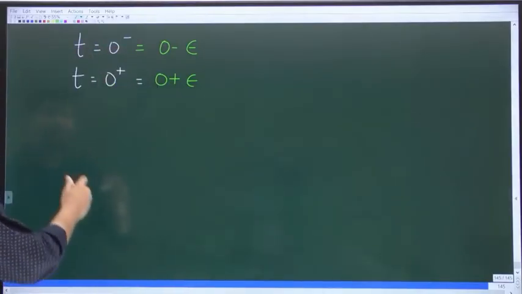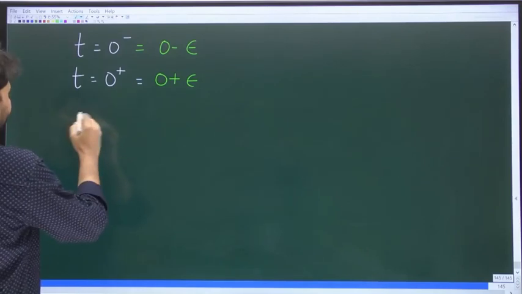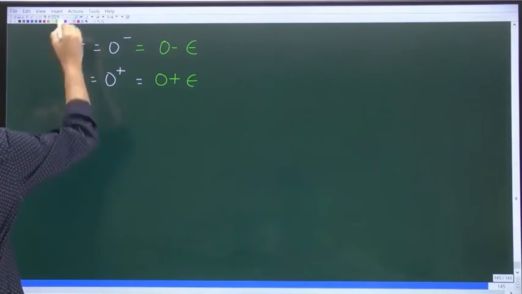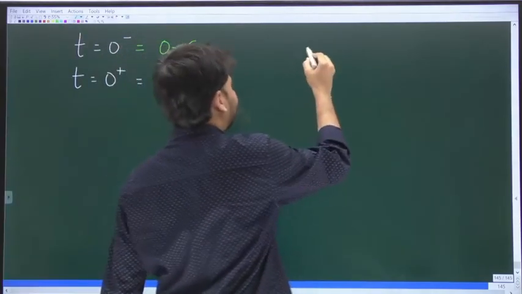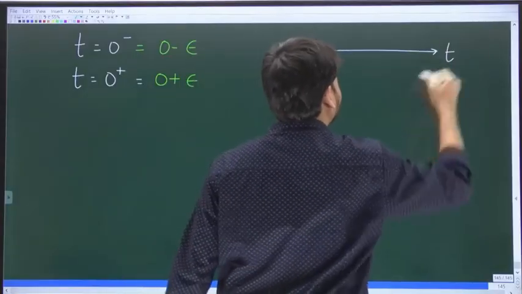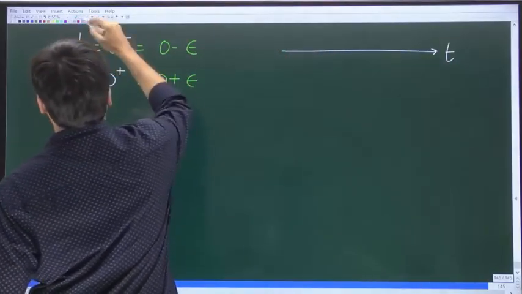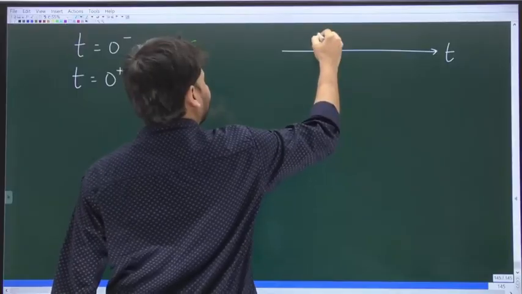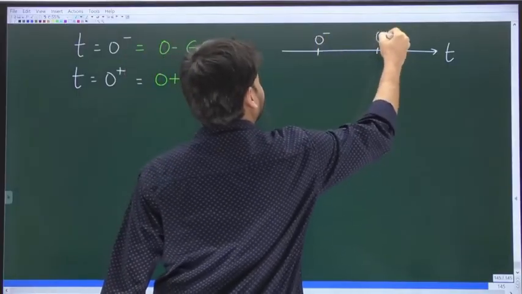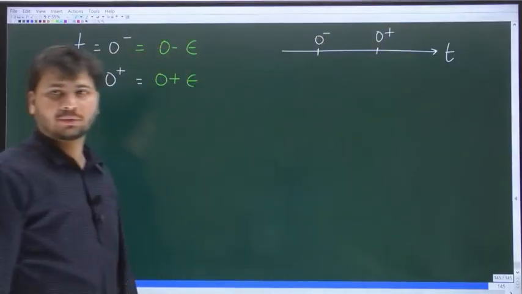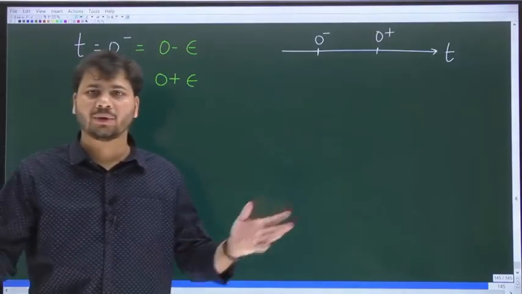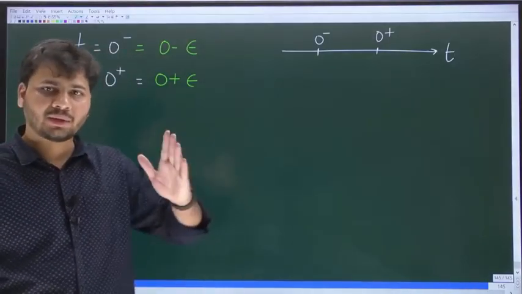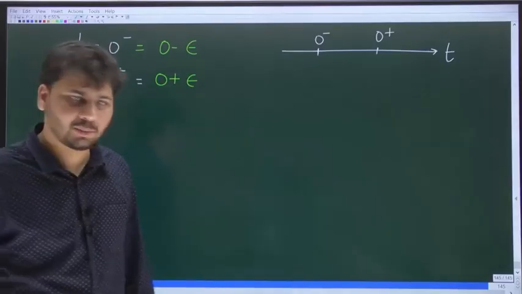Okay, now let us say I show these two instants on the timeline. Let this be the timeline, and on this timeline, let this be 0 minus, let this be 0 plus. So on the timeline, I have shown the two instants. One is 0 minus, the other one is 0 plus.